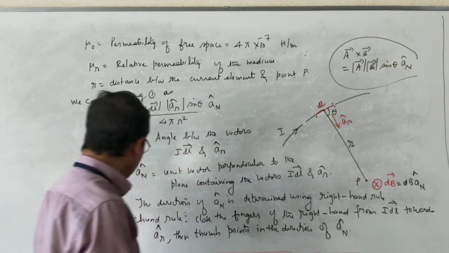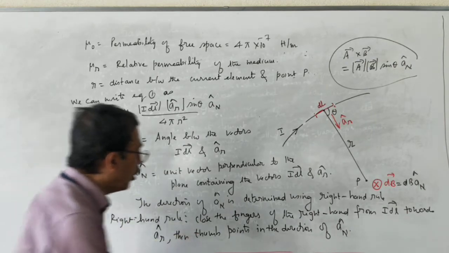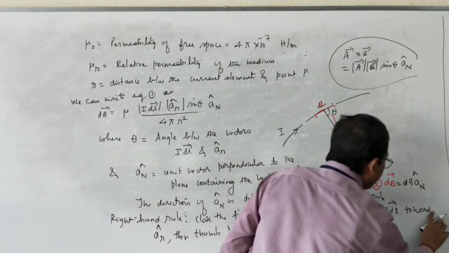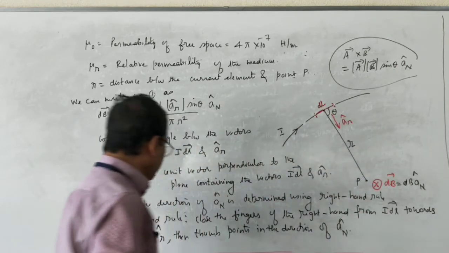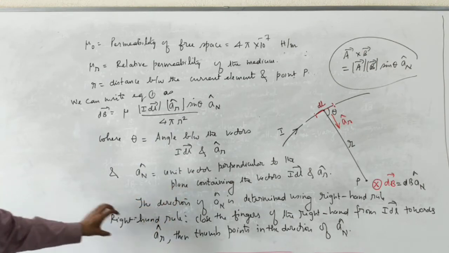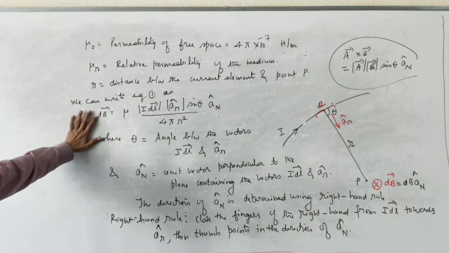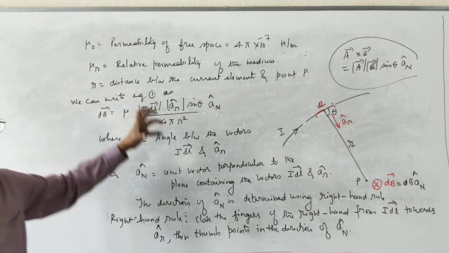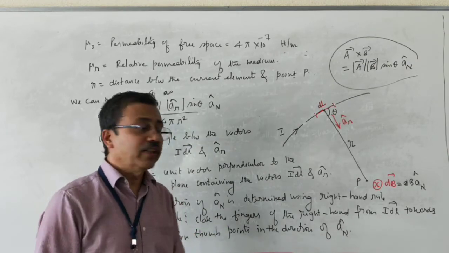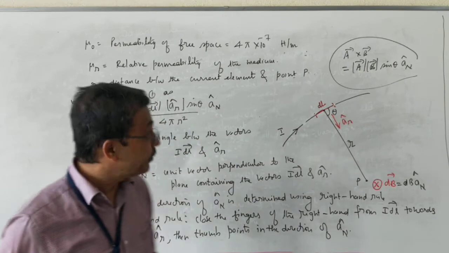So let me read out the right hand rule. The right hand rule says, close the fingers of the right hand from vector I dl towards ar cap, then the thumb points in the direction of an cap. So this is the statement of the right hand rule, and this is how we have found vector dB. This Biot-Savart's law is similar to Coulomb's law. The role of the point charge is taken by the current element I into dl. Please note that.